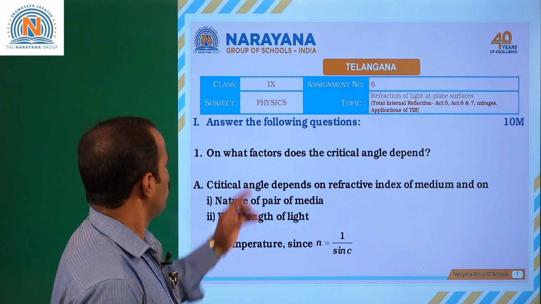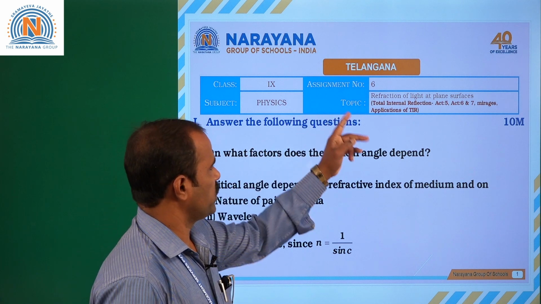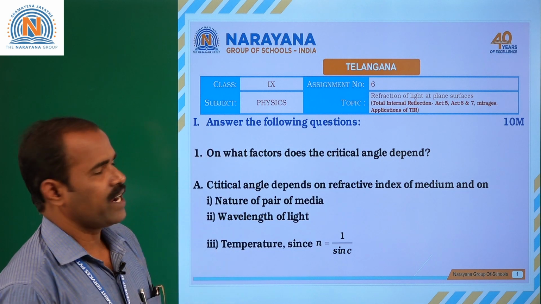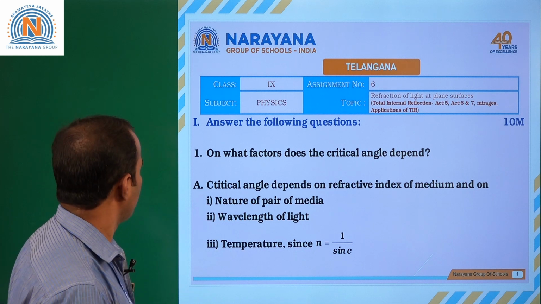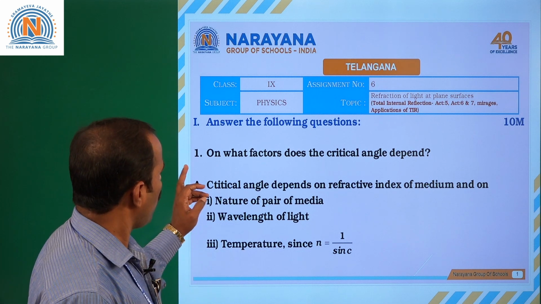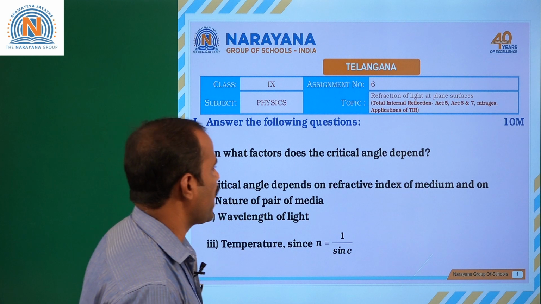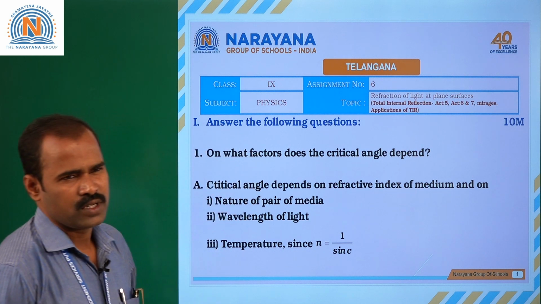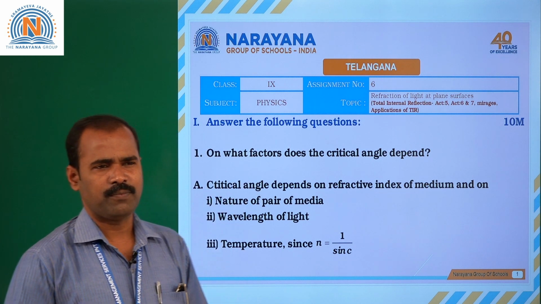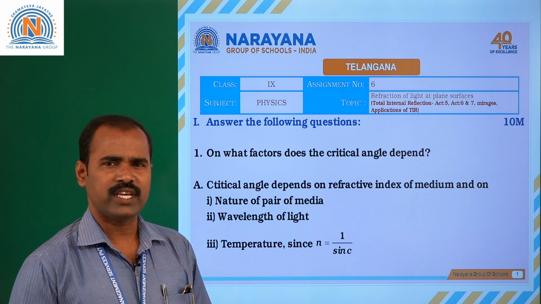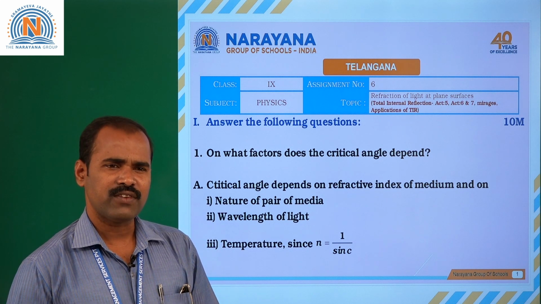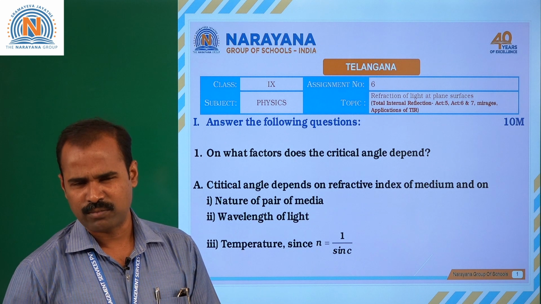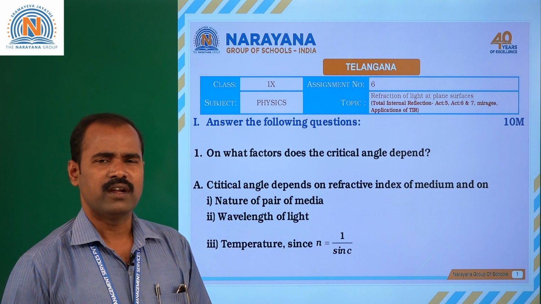Today's assignment for class 9th, assignment number 6, topic is refraction of light at plane surfaces. In that first question, on what factors does the critical angle depend? So critical angle depends on the refractive indices of the medium and the nature of the pair of two mediums, and also depends on temperature.